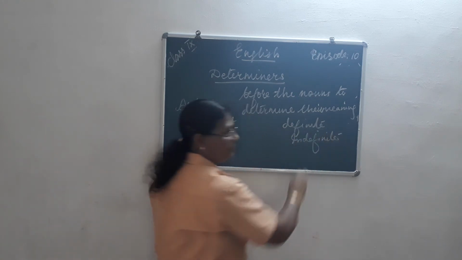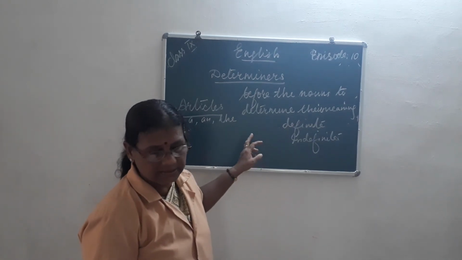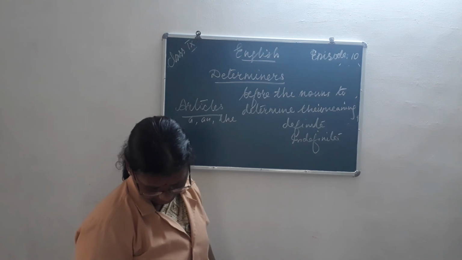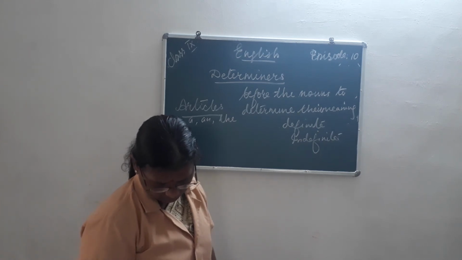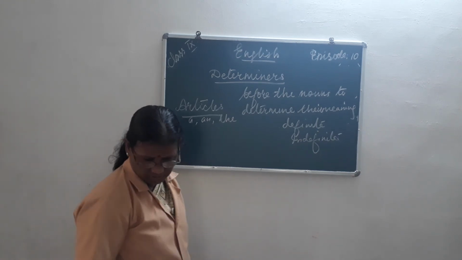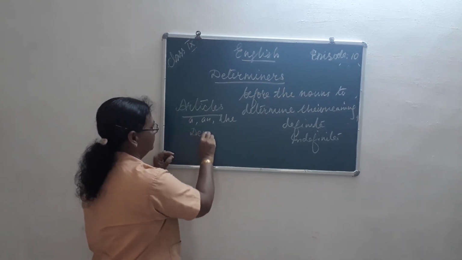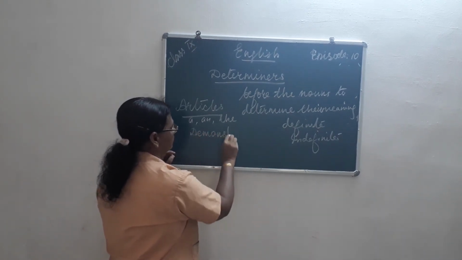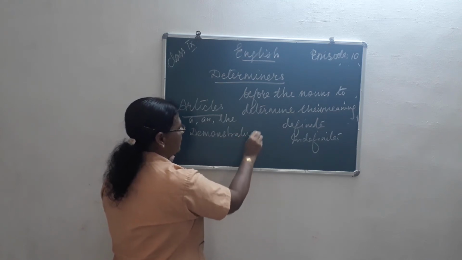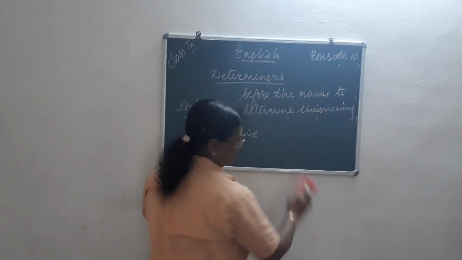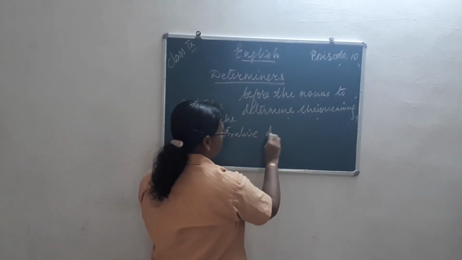The definite article is the, and the indefinite articles are a and an. Now, next to articles, we have the first one, demonstrative adjectives.